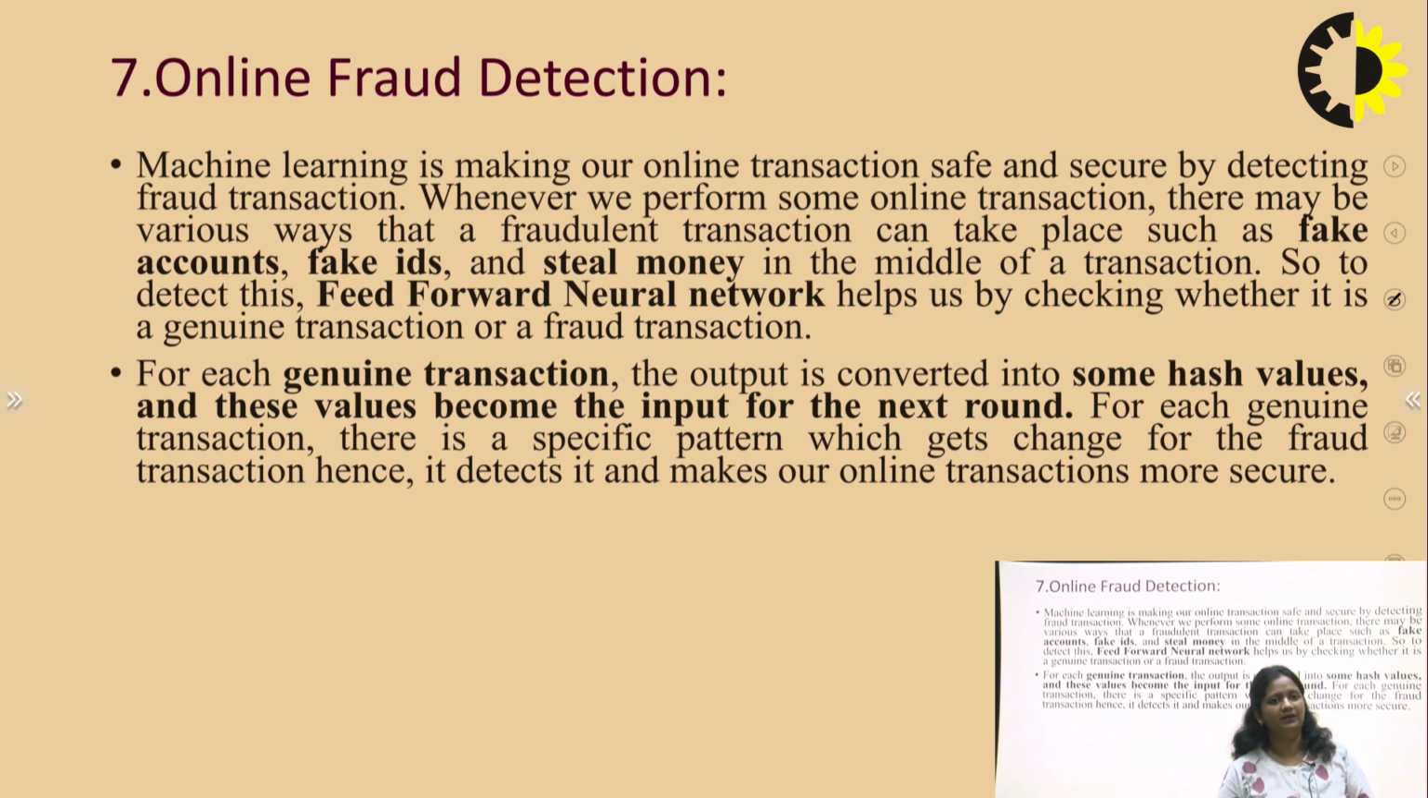So how is ML used to detect fraud in online transactions? They provide their models and algorithms according to the transactions and convert the values into hash values. If the hash value or the transaction does not match their particular values, they detect it as a fraudulent transaction, and this makes our transactions more secure.